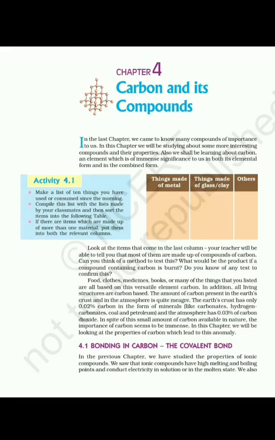Hello students, we learned about metals and non-metals in chapter number 3. Today we will be dealing with chapter number 4, carbon and its compounds.